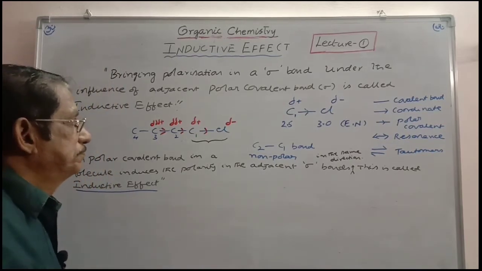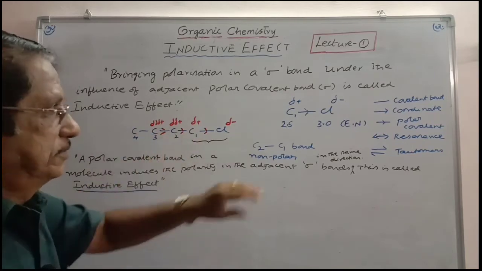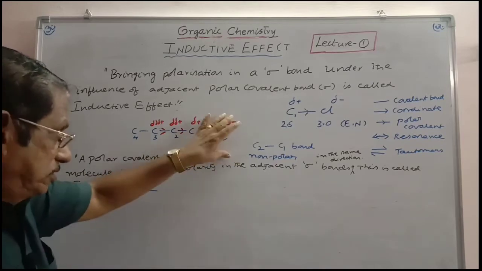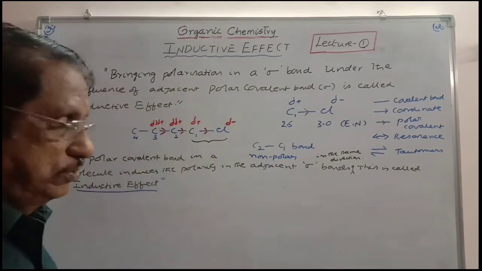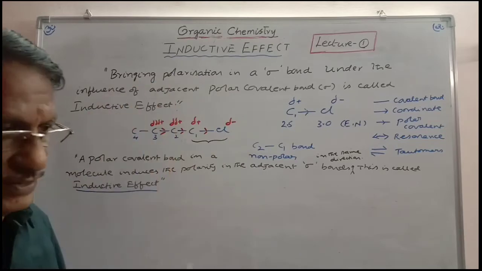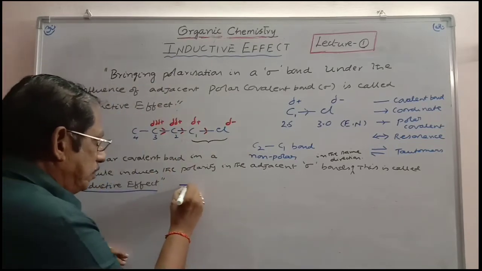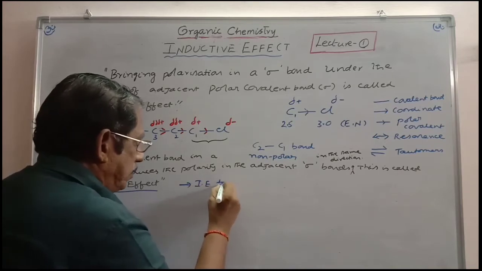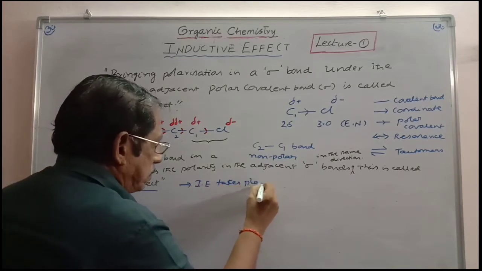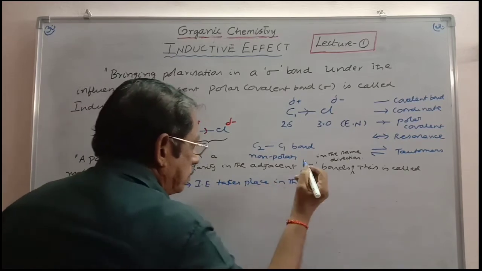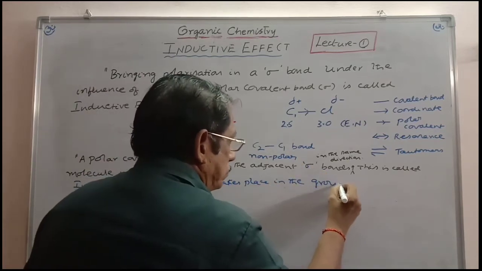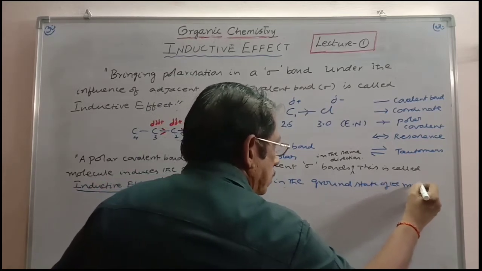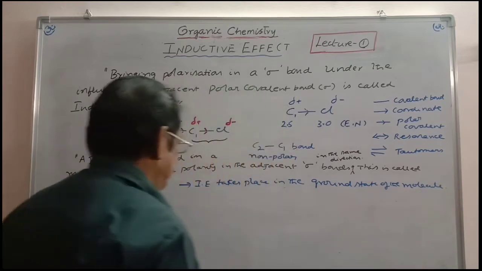And you can observe, in what way is inductive effect spreading? Inductive effect is spreading through sigma bonds. It is taking place in the ground state of the molecule. So it is a permanent polarization effect. So here, inductive effect takes place in the ground state of the molecule, first point.